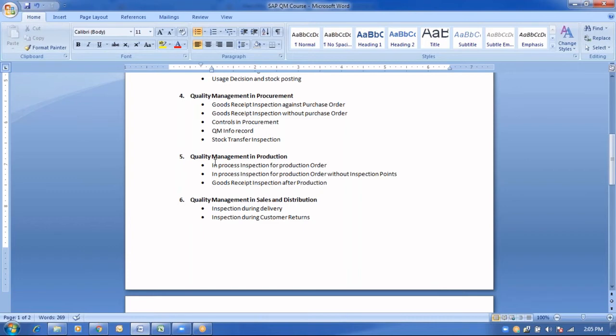Okay, so what sort of trigger points are there in order to proceed further with the in process inspection? Okay, and how many recursive inspections they will be carrying out against the same batch, we will be checking in the quality management in production.